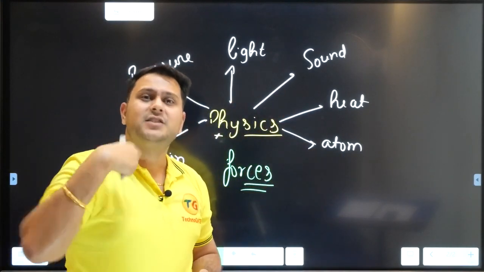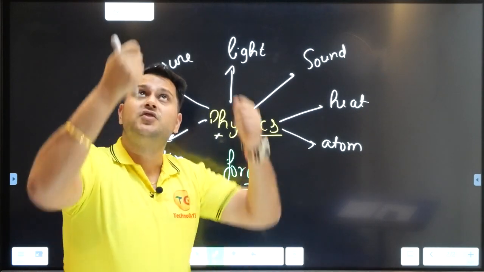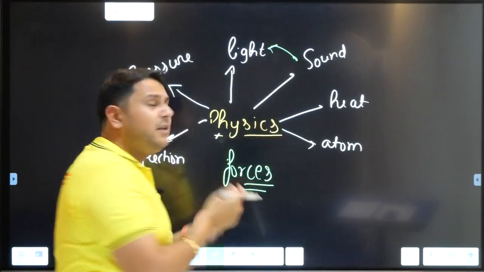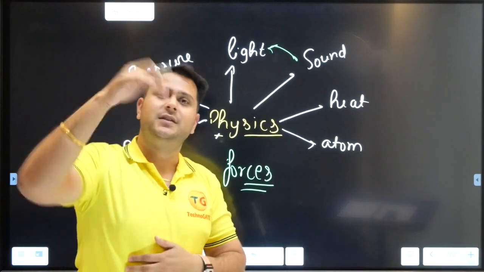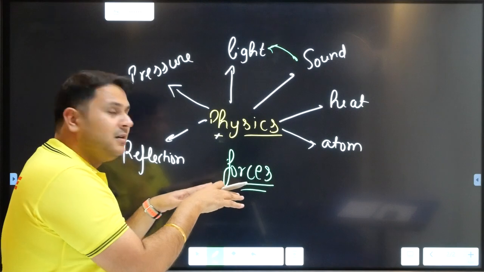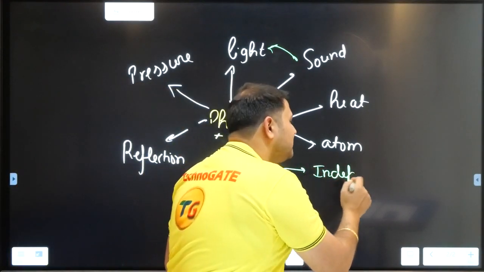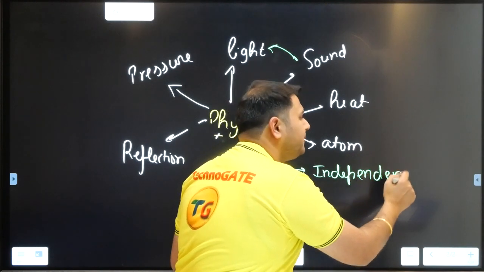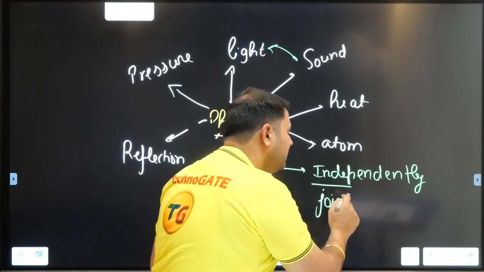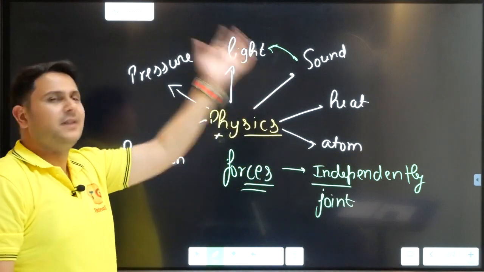like when I speak, you hear a sound. When I switch on the light, you see me. So light and sound together are giving a phenomenon due to which you are able to see this video. So basically, all these forces studied independently, or a joint study, is what forms your physics.